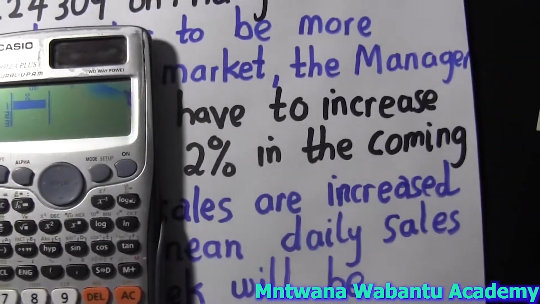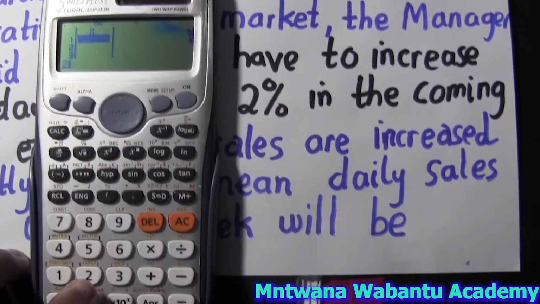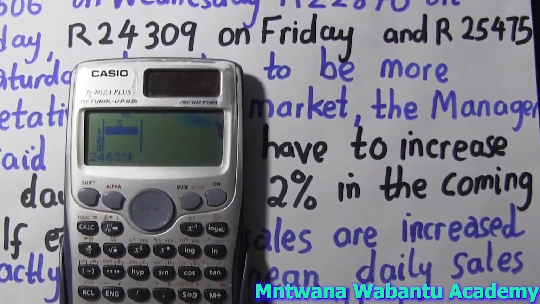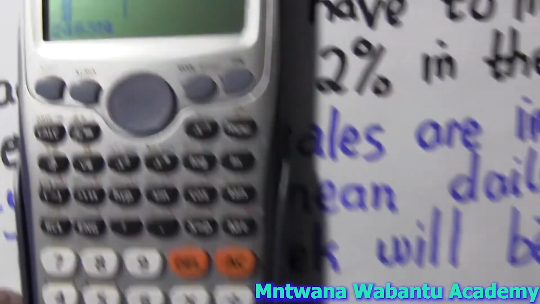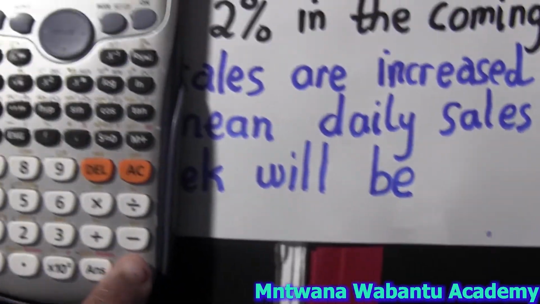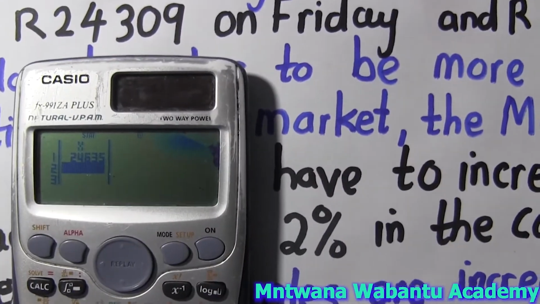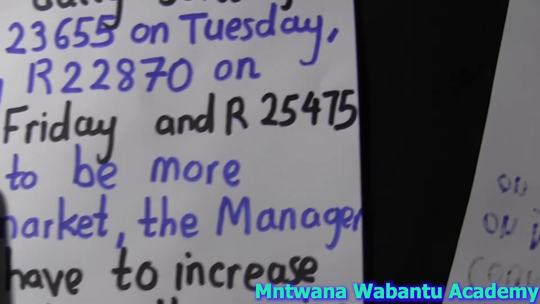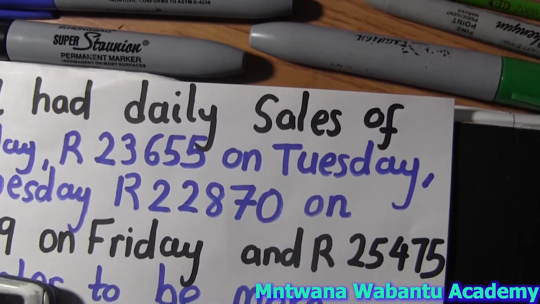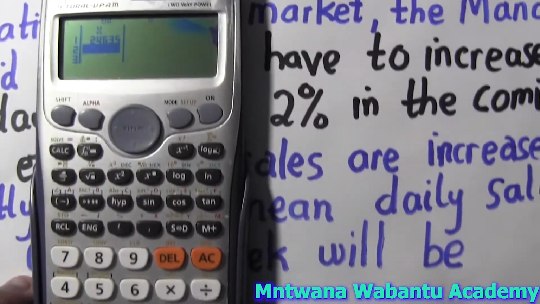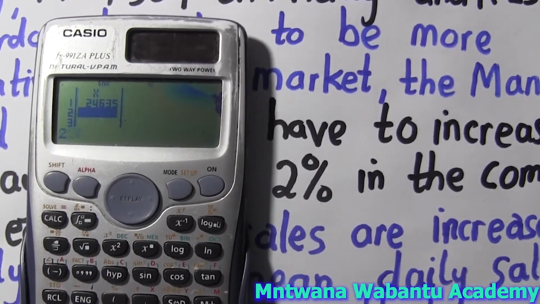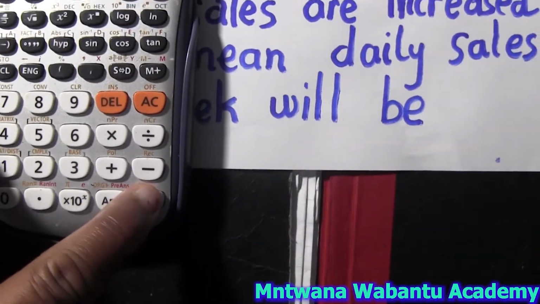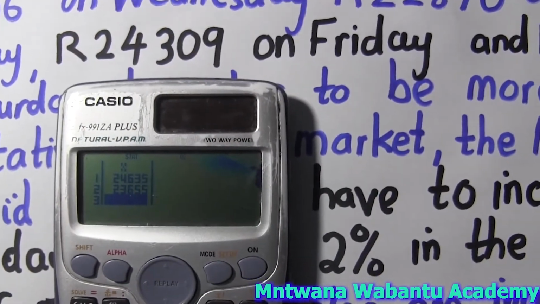24635, which is Monday, and then after that you just say equal. It's entered already. You do the same thing for the second one, Tuesday, which is 23655. Type 23655, and then say equal. The second one is entered already.